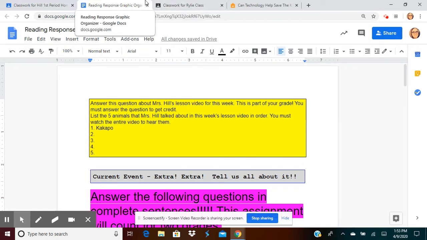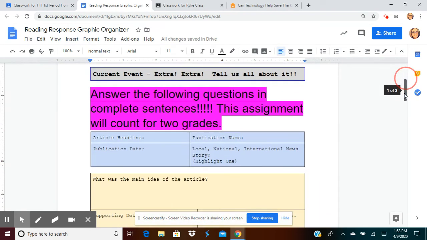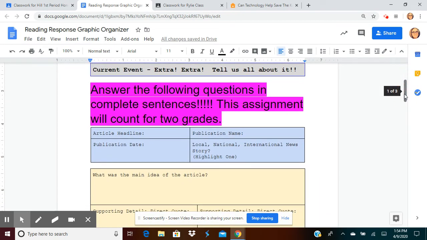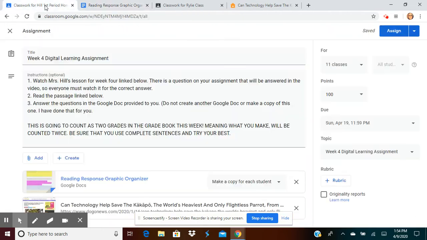All right, so the next question that you'll have is going to be answer the questions in complete sentences. This assignment will count for 2 grades. So you're going to answer the questions in the Google Doc provided to you. Do not create another Google Doc or make a copy of this one. I have done that for you. This is going to count as 2 grades in the grade book this week, meaning what you make will be counted twice. Be sure that you use complete sentences and try your best.